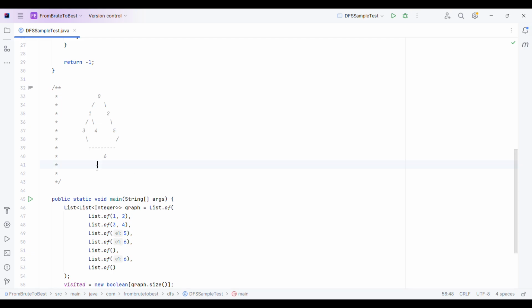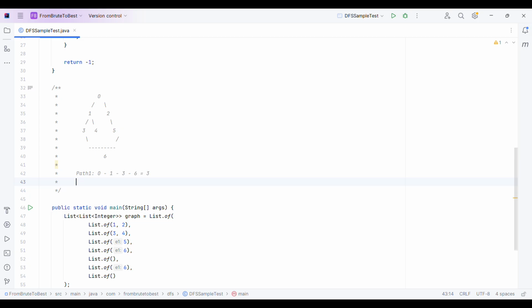With this graph, we can have two possible paths. Path 1 is from 0 we go to 1, then from 1 we go to 3, then finally we reach 6. So the total level we will have is 3. And path 2, from 0 we go to 2, from 2 we go to 5, and from 5 we can reach 6.